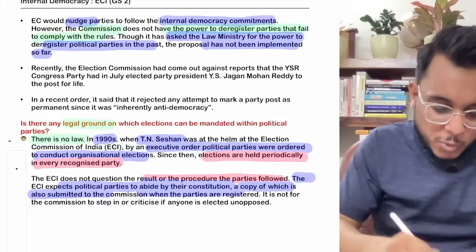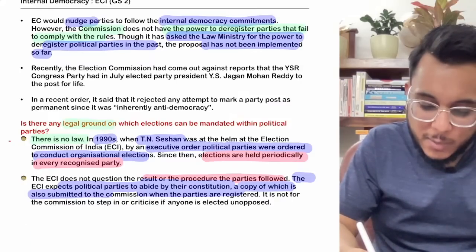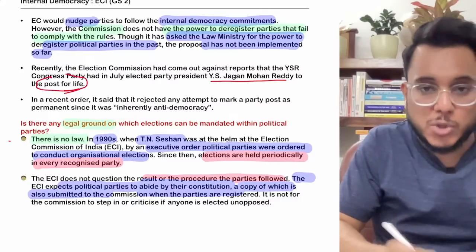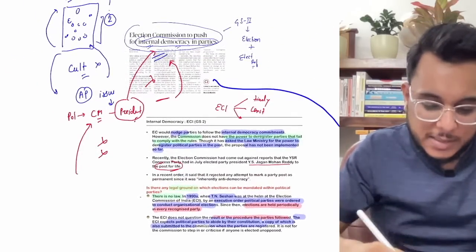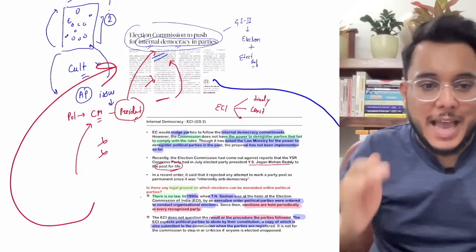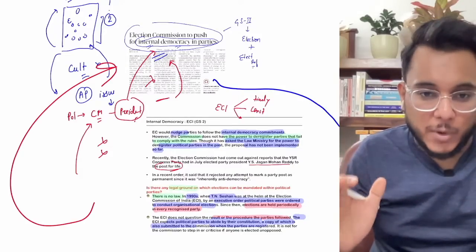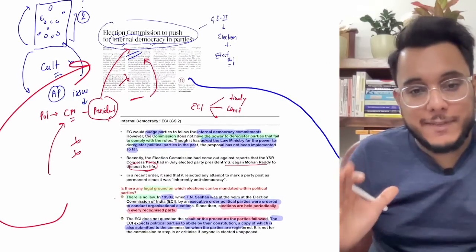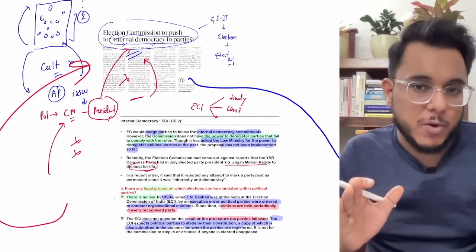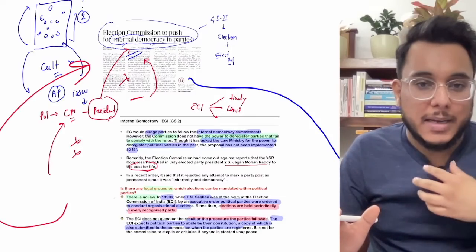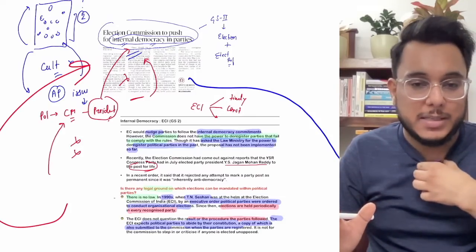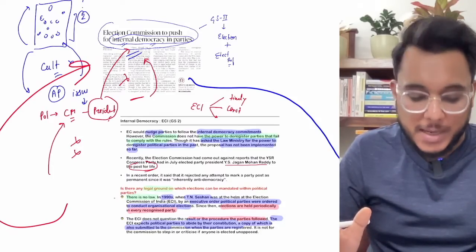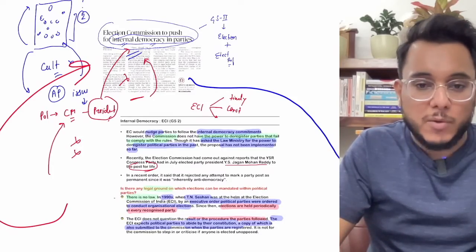So this is the issue that has happened, and I told you that Mr. Y.S. Jagan Mohan Reddy was elected for the post of president for life, and such kind of things defeat internal democracy and should not be repeated. This is all about this particular article, and it is a very important one because from the past few days repeatedly this article is coming into the newspaper. So that's all, and now we'll move to the next article.